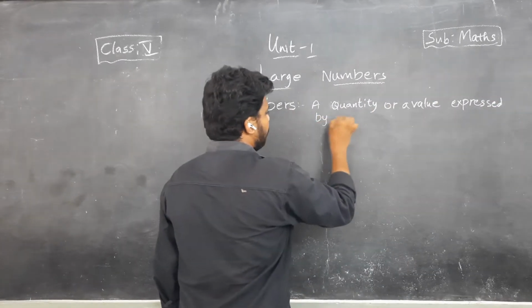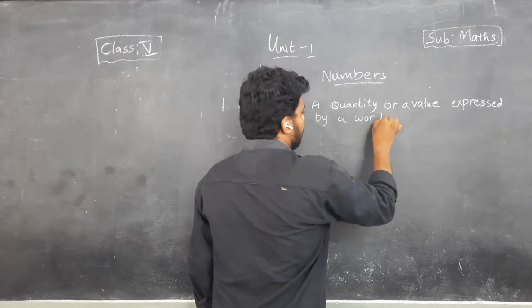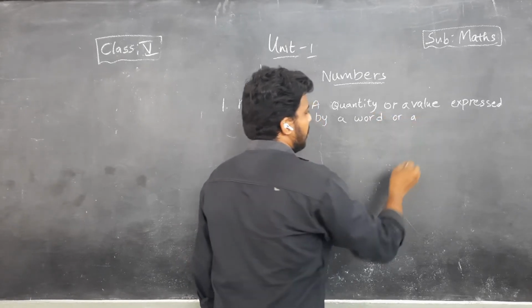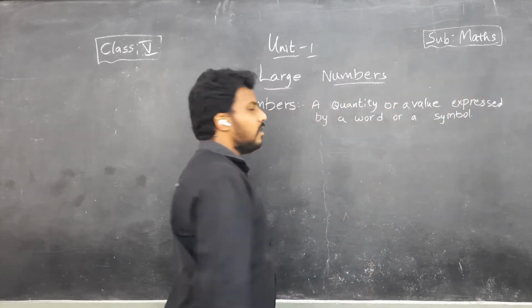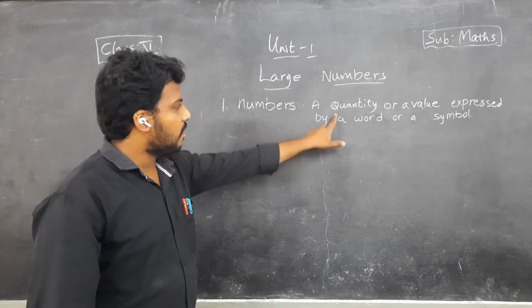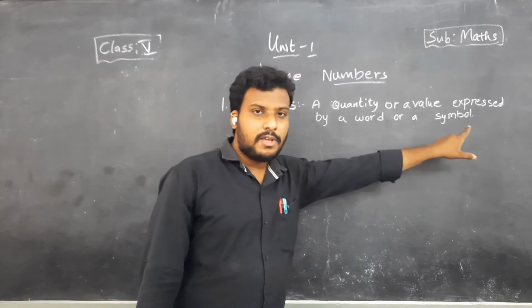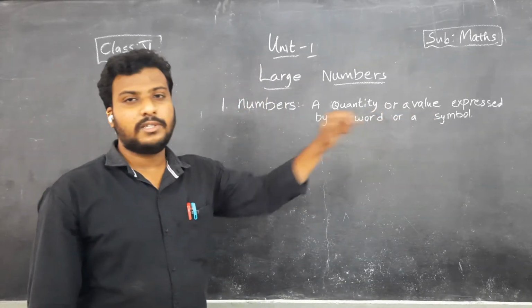So children, the definition for numbers is a quantity or a value expressed by a word or a symbol.